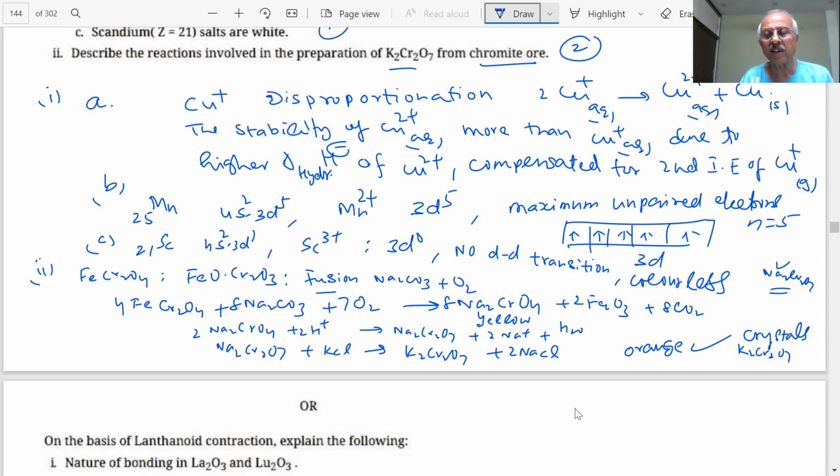Color is important because there is a reaction with acid also, chromate to dichromate ion. And the structures of chromate and dichromate have been asked in the paper, students, and their reaction in the presence of H plus, what happens? So reversible reactions, color change is important. The two different types of colors which are formed.